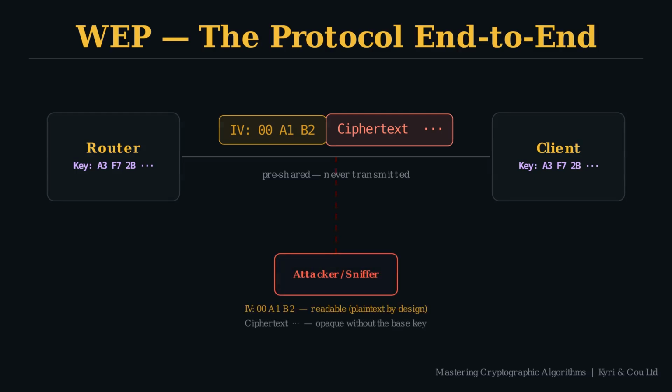The IV is fully readable. It's in plaintext by design, so the receiver can regenerate the key stream, but the ciphertext is opaque. Without the base key, there's nothing to do with it. The packet continues to the client. It reads the IV, retrieves its copy of the base key, reconstructs the exact same RC4 keystream, and XORs back to recover the plaintext.